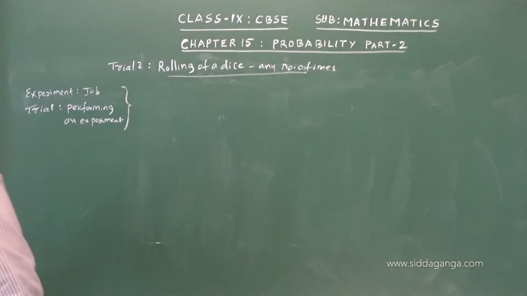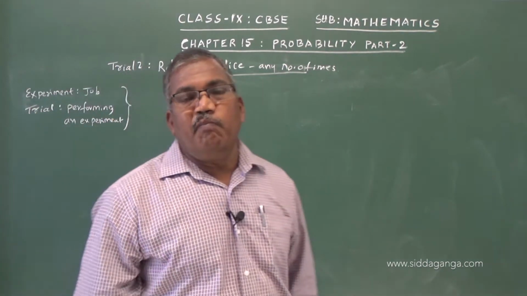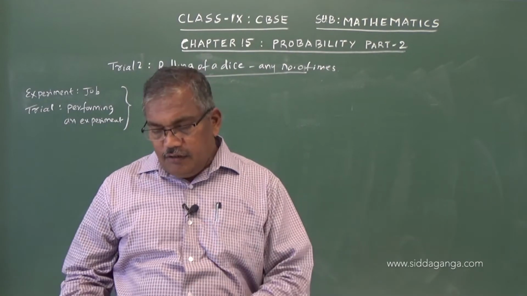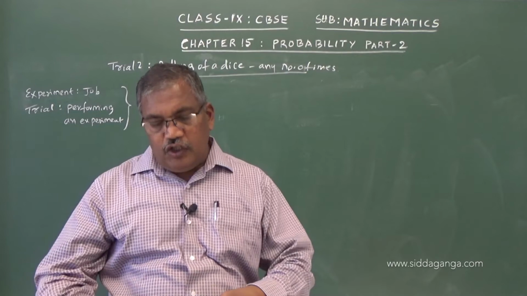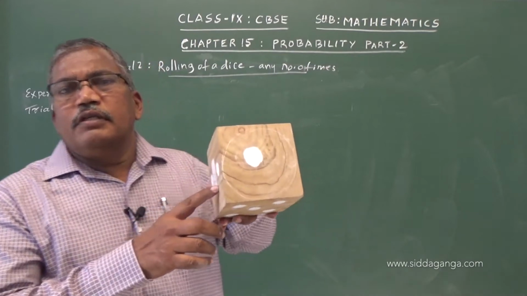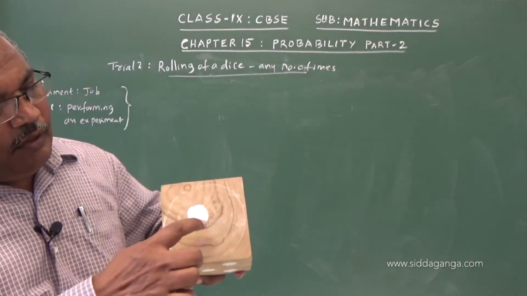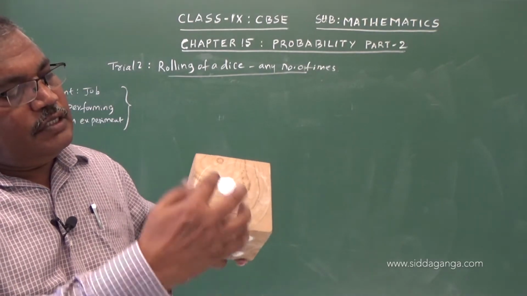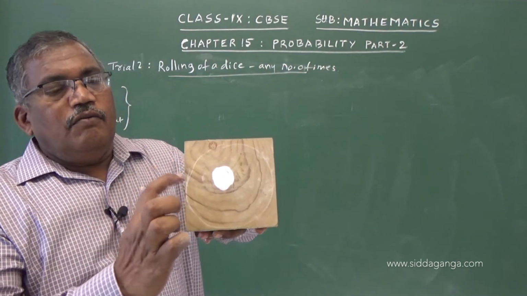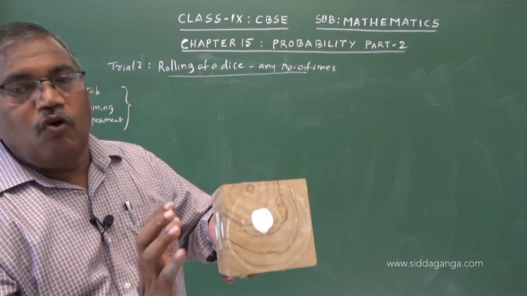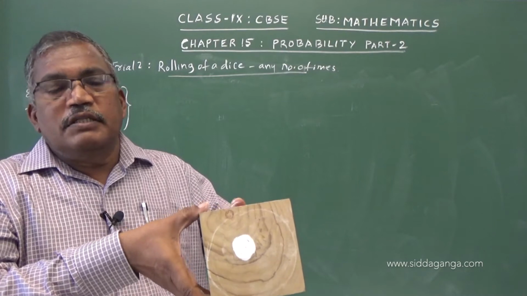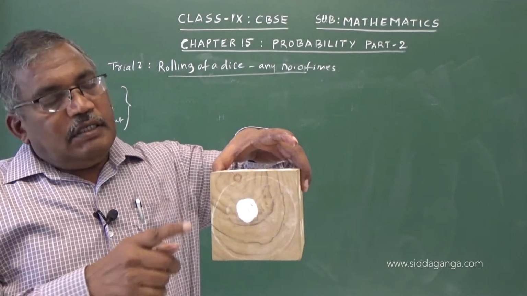I will show you. A dice is a cubical thing which is having dots on it, from 1 to 6. You can see this is dot 1. The cube is having, as you know, 6 faces: 4 sides, top and bottom. On the 6 faces, 6 different numbers of dots are written.